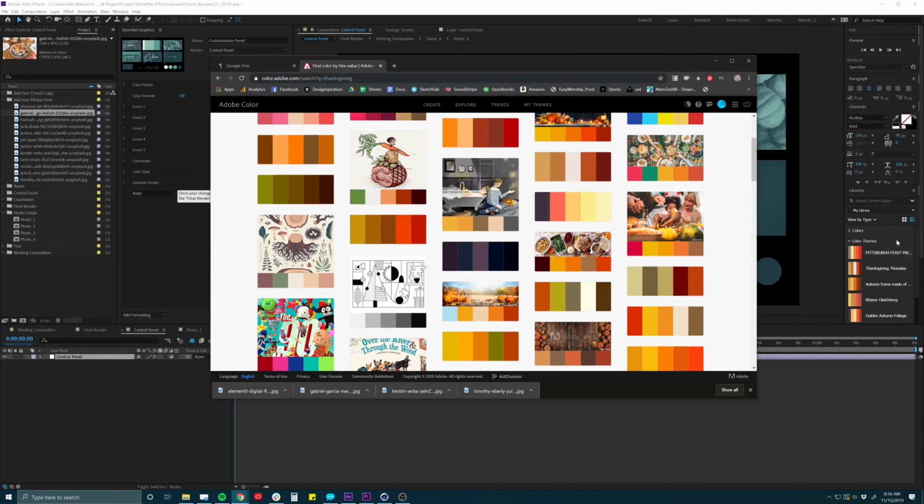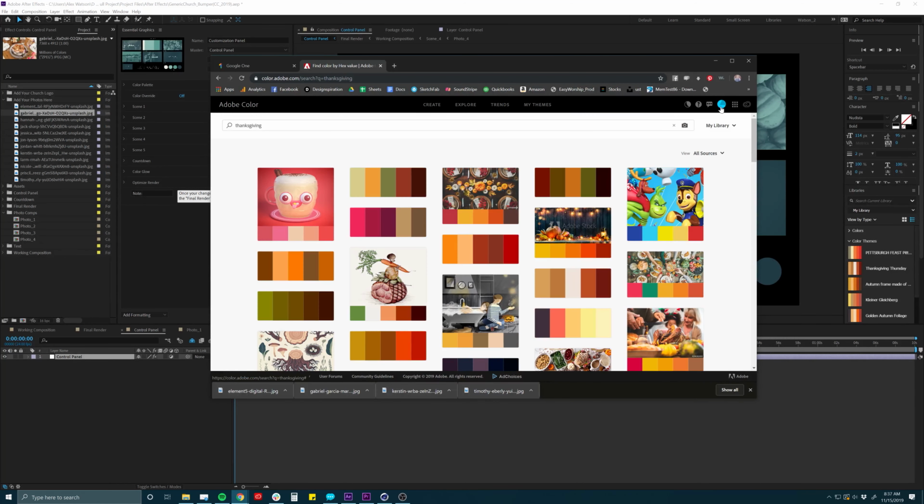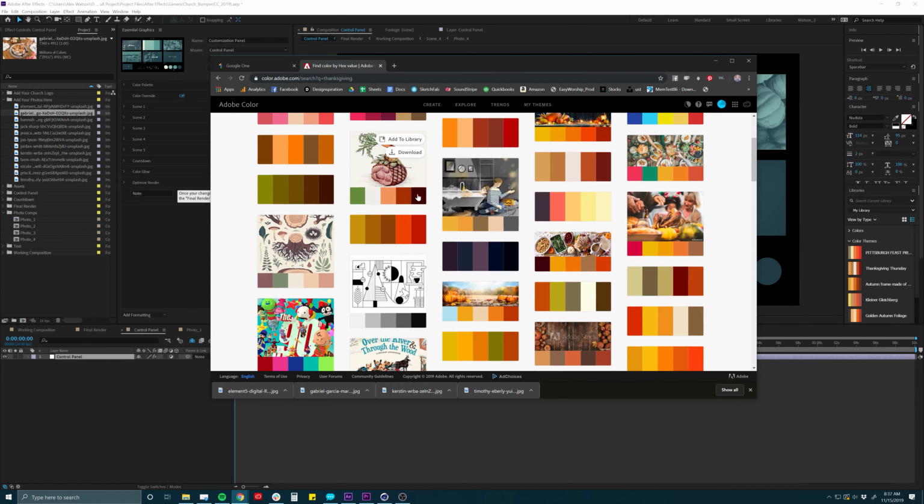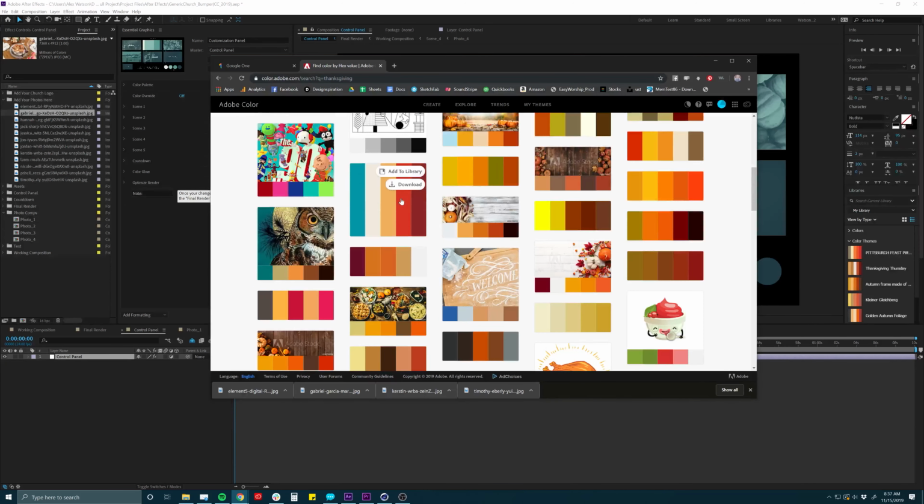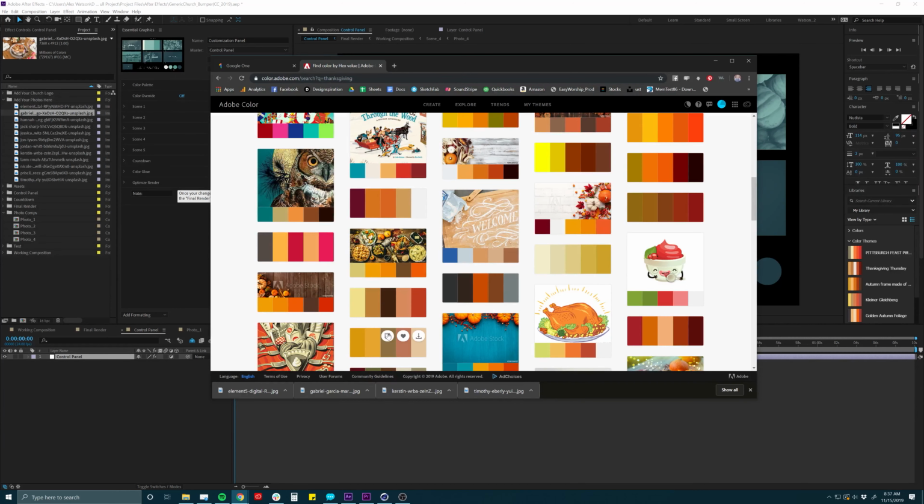So I started saving some, and the way you do that is as long as you're signed in up here to your Adobe account, then you can go and start adding some colors to your library. So let's say I wanted to use one of these here. I would put my mouse right on top of the palette I want. Then right here's this little Add to Library button. You click that, and it automatically adds it to your library.